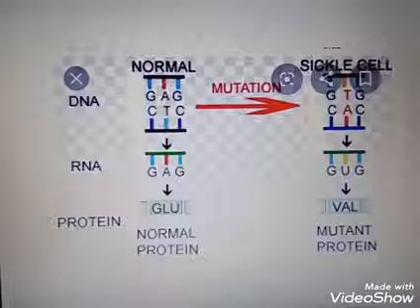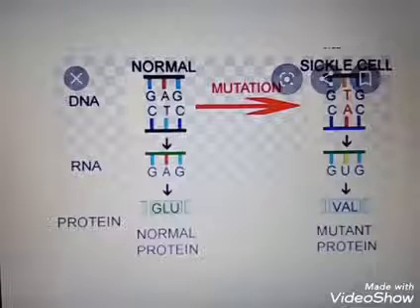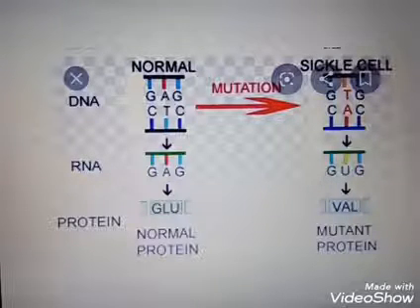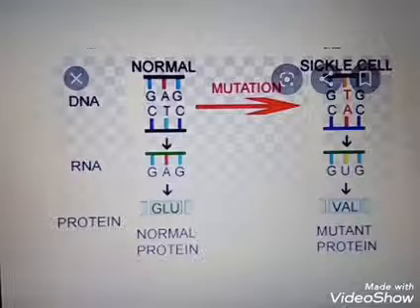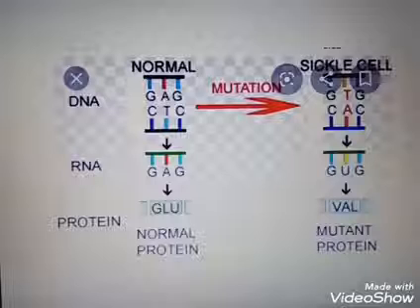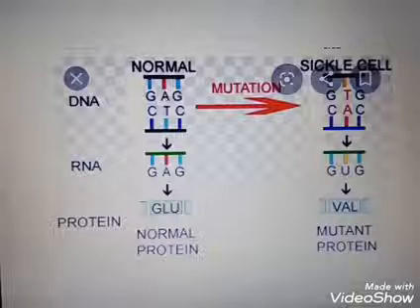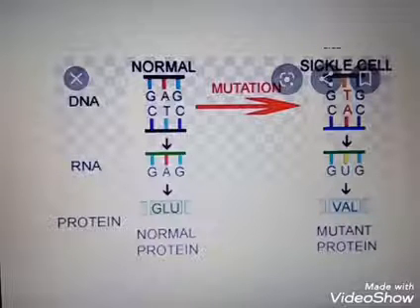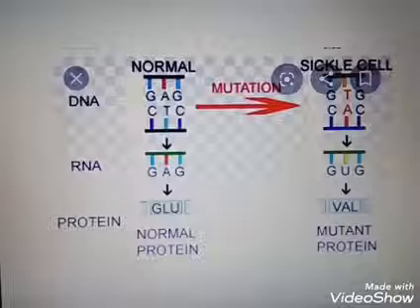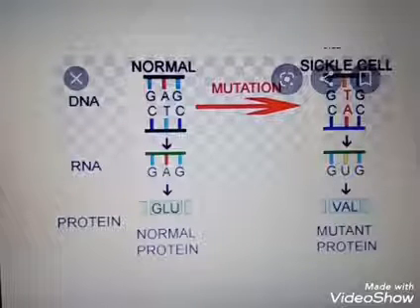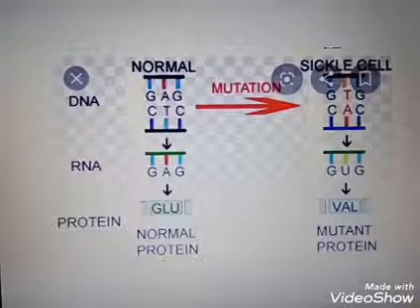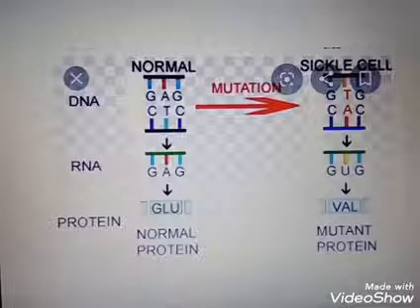So the sickle cells are rigid and exhibit higher viscosity to flow. Then it will cause different types of anemia. And one more point is that the sickle cell anemic gene has the tendency to withstand malaria.